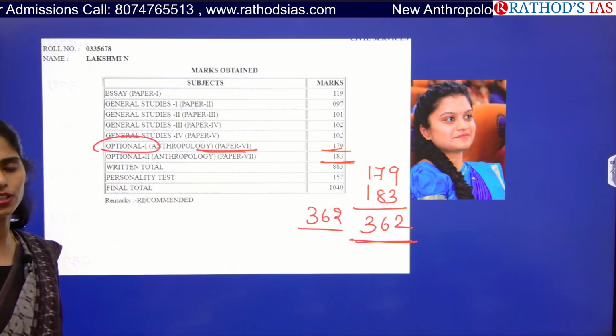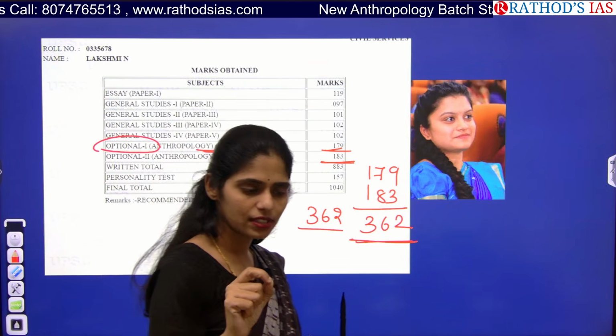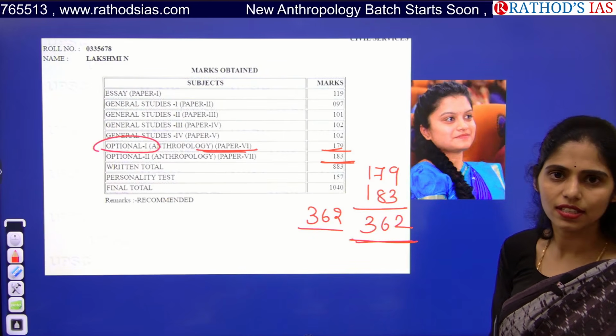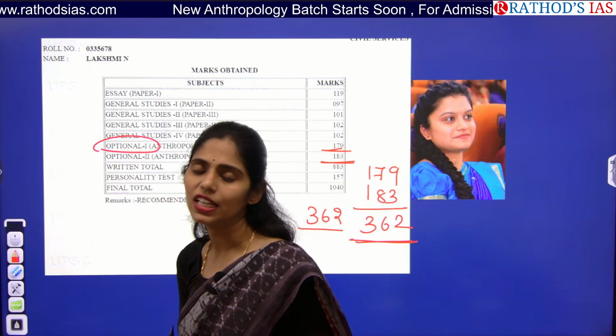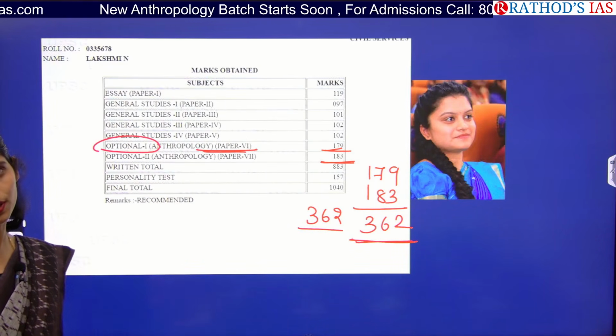If you prepare well and remember the thinkers, the anthropologists, what they said with examples, then you can easily score more than 350 in anthropology.